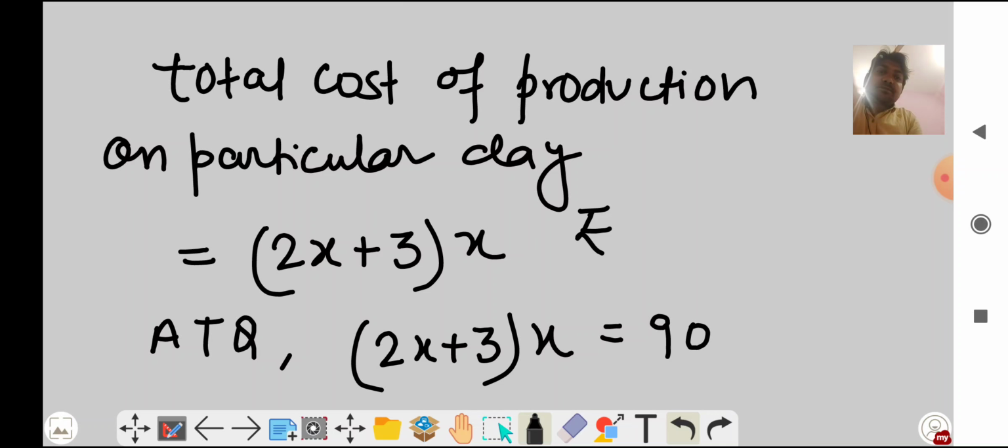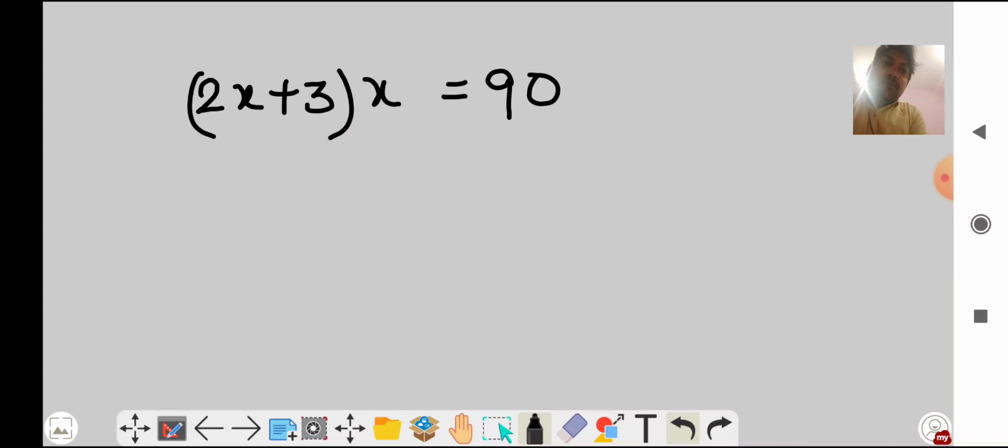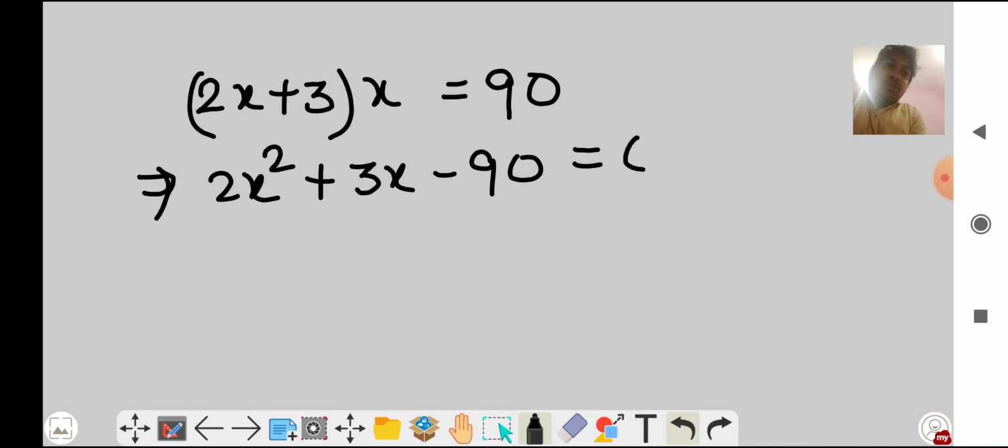See, 2x plus 3 multiplied by x will give 90. 2x square plus 3x minus 90 equals 0. See, for getting the real roots, what do we have to calculate? First of all, we have to calculate D, right?